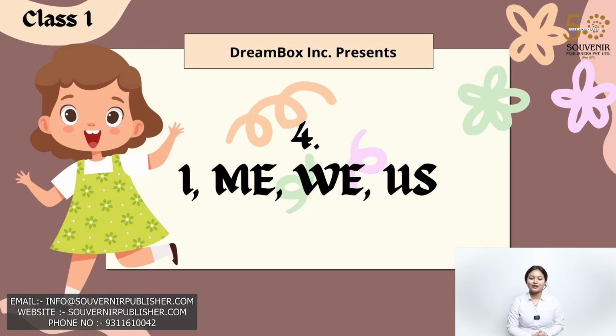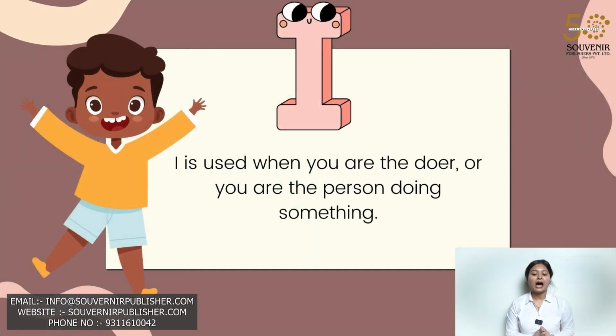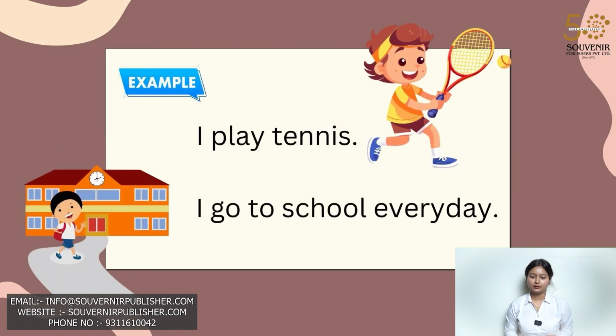Today we are going to start with chapter number 4: I, me, we and us from your book Amber English Grammar Semester 2. So let's begin. I is used when you are the doer or you are the person doing something. For example, I play tennis or I go to school every day.